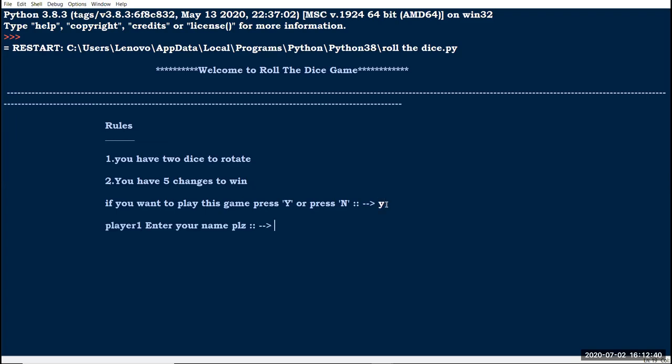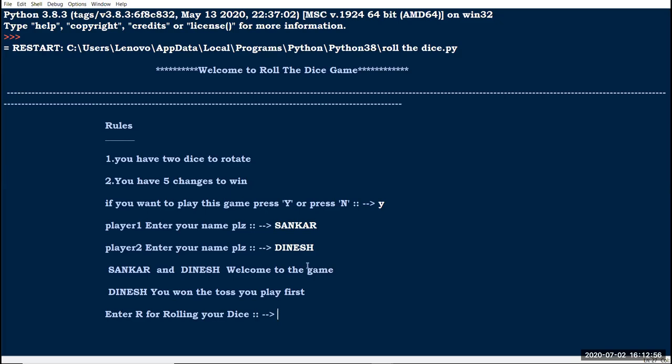it goes to the next step. Player 1, enter your name please. I'm going to enter Shankar. Player 2, enter your name please. I'm going to enter Dinesh. It prints like this: Shankar and Dinesh, welcome to the game. Dinesh, you won the toss, you play first. Here I am using the flip concept. It automatically chooses which player is going to toss or roll the dice first.